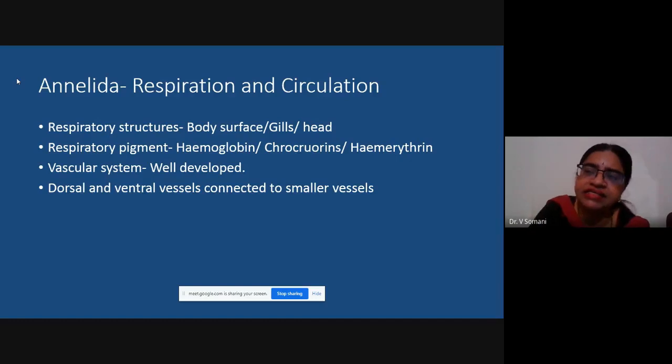I think in SYBSc also you have learned nutrition, respiration, circulation, which probably Rajkumari madam has taught you. There also you have seen earthworm as an example, where the body surface is used for exchange of respiratory gases. Or in aquatic annelids, there might be presence of gills, or the head might be provided with some special structures which will be helpful during respiration.